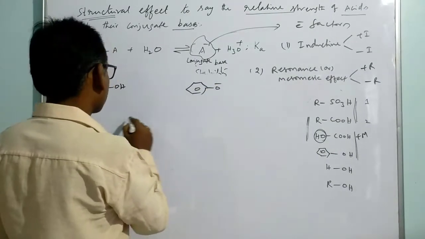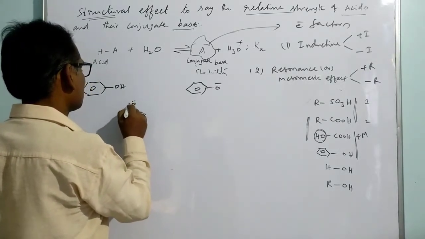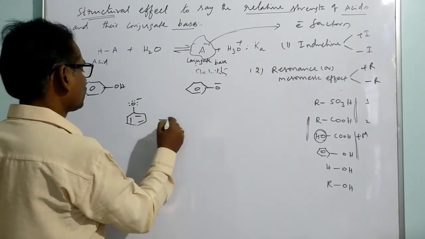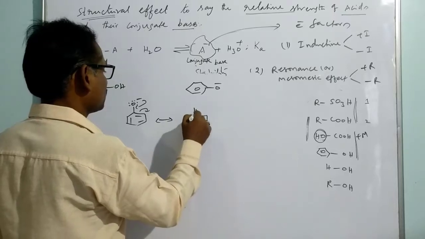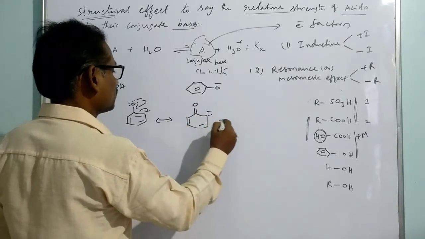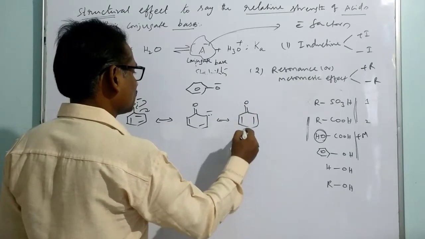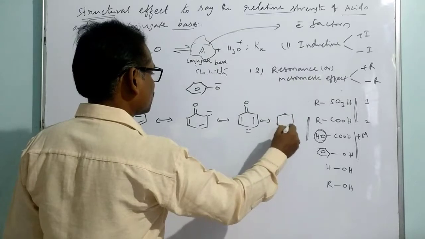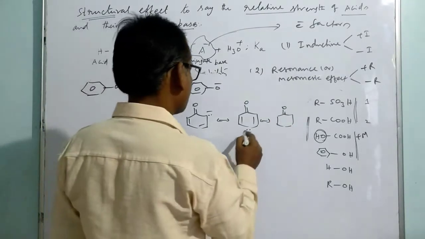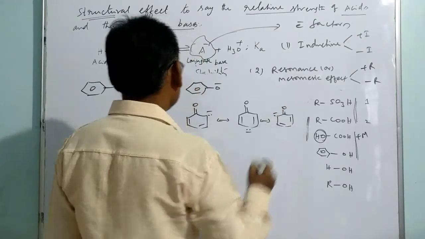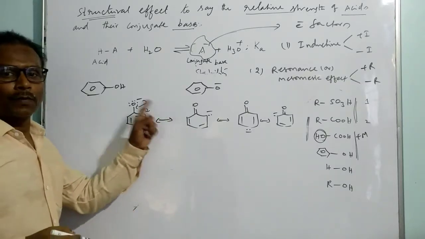If we write that one, so these are the resonant structures of the phenoxide, which is the conjugate base of the phenol.